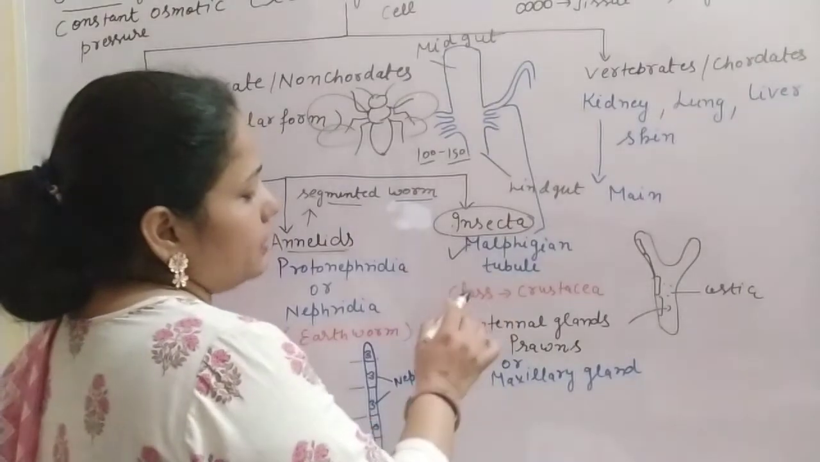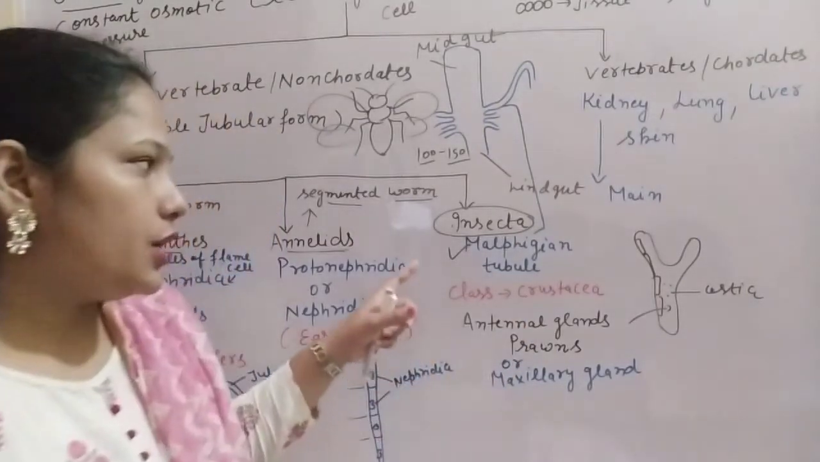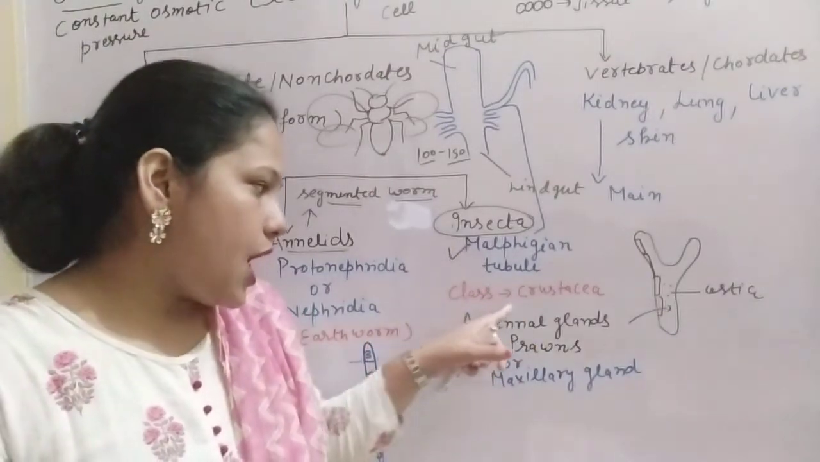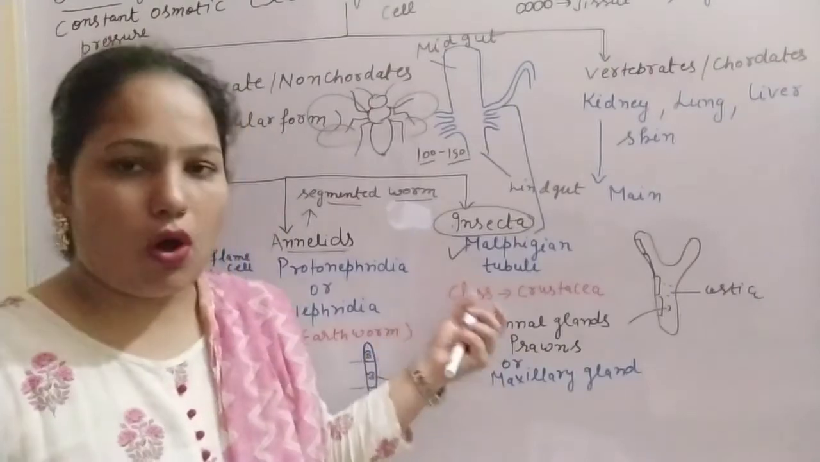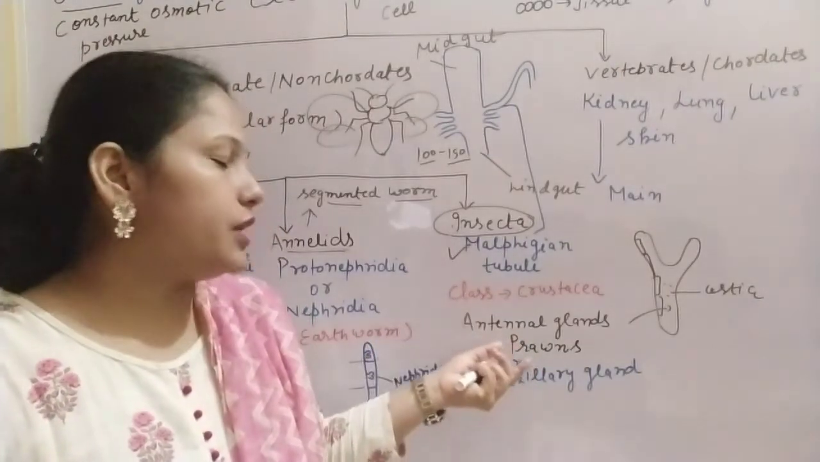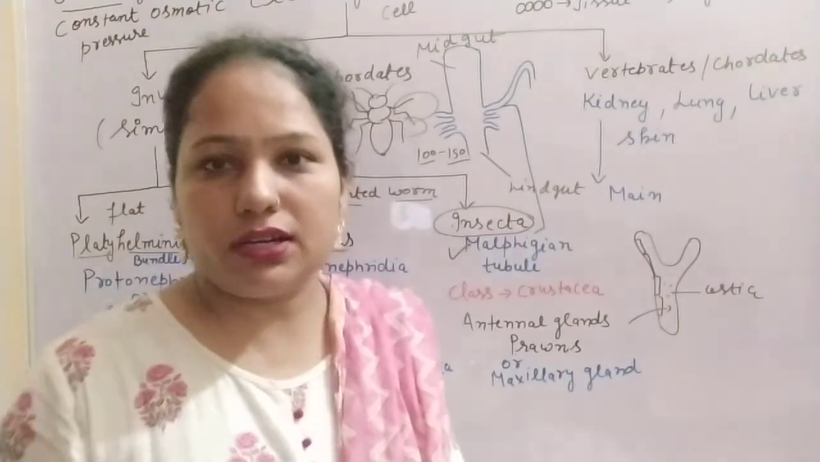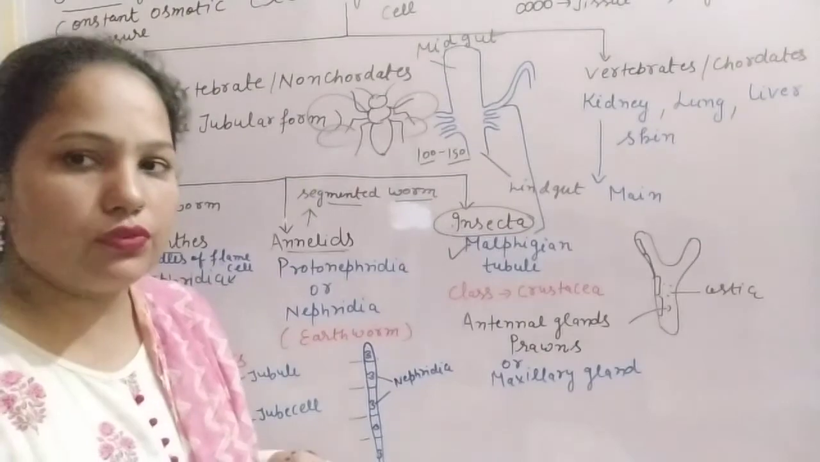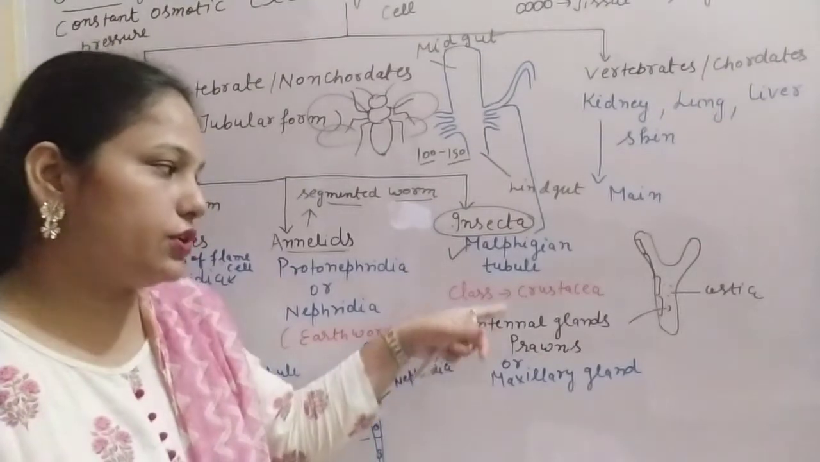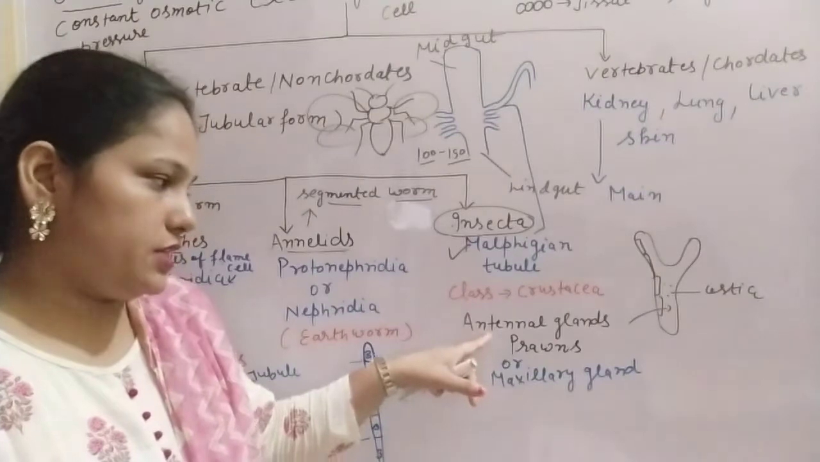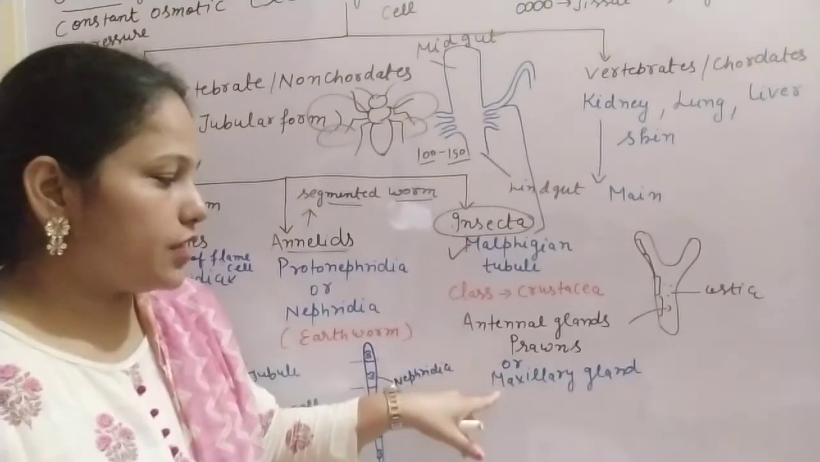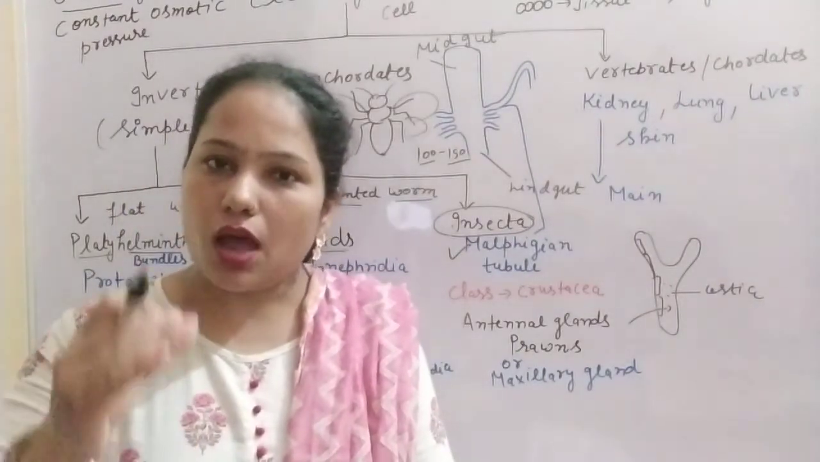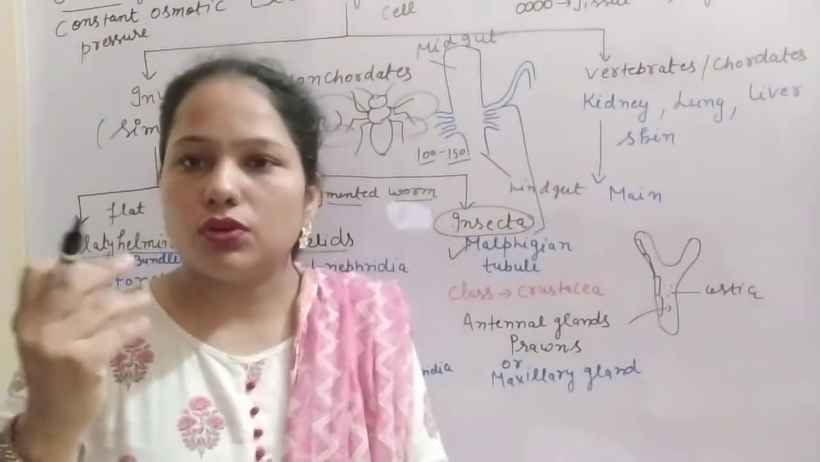After that, class Crustacea. In Arthropoda, the second class is the Crustacea, and in Crustacea the example is prawn. So here the antennal glands are present. Antennal glands means the glands present near the antenna of the prawn or crustacean. So it is known as the antennal gland, also known as the maxillary gland or mandibular gland. Maxillary means the upper jaw, mandibular means the lower jaw.